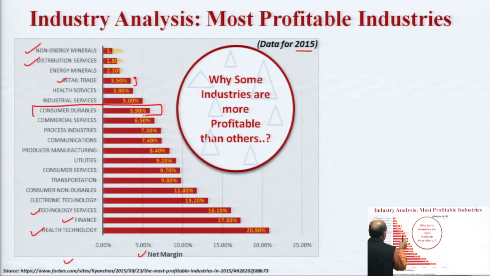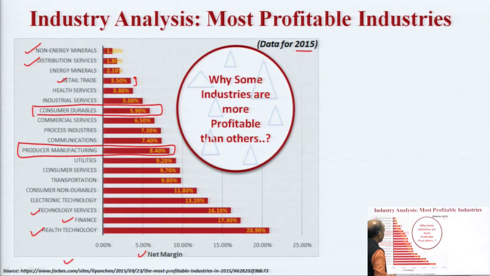The companies in this industry, as per the data of 2015, are able to generate a net margin of nearly 6%. And look at the companies in manufacturing, producers in manufacturing, approximately 8.5%.